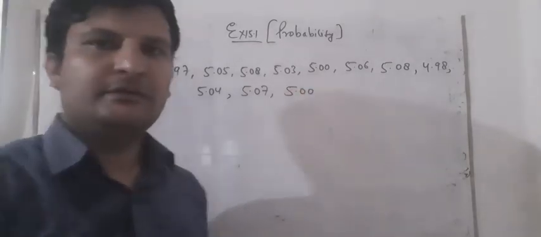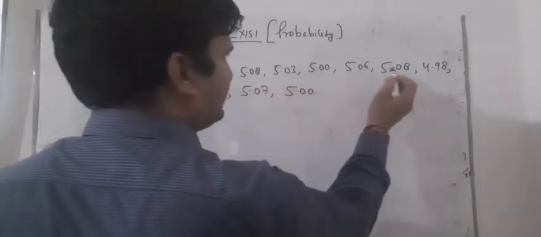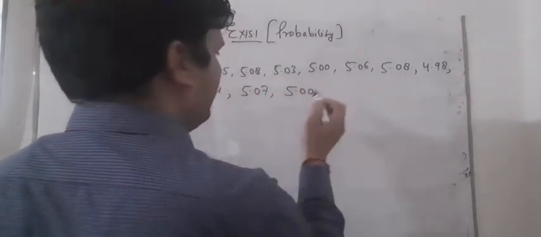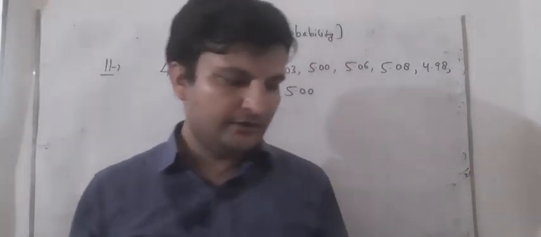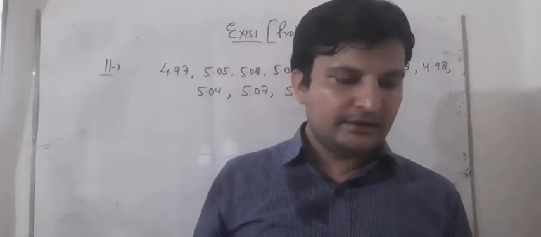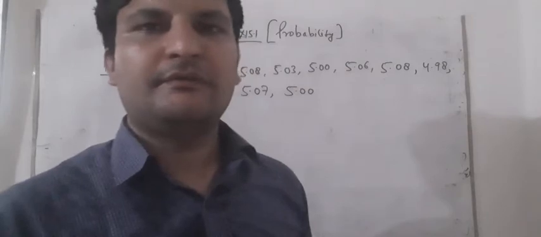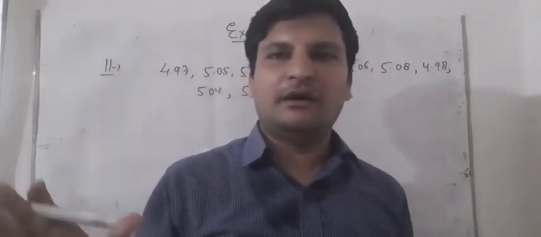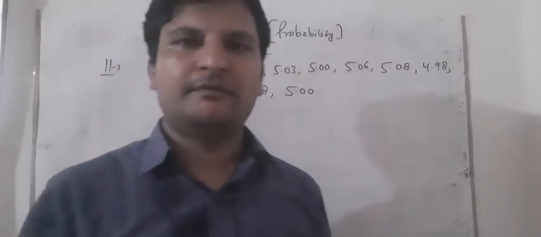How many bags are there? Total bags are 11. We will count it: 1, 2, 3, 4, 5, 6, 7, 8, 9, 10, 11. So 11 bags are given. Now what do we have to find? Find the probability that any of these bags chosen at random contains more than 5 kg of flour. We have to count how many contain more than 5 kg of flour, and then we can find the probability.